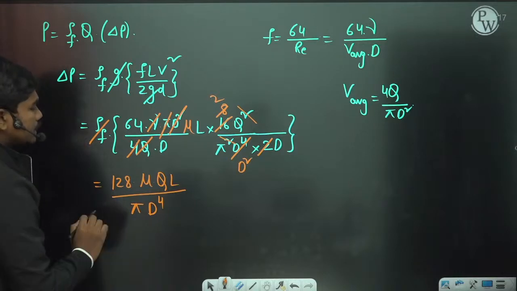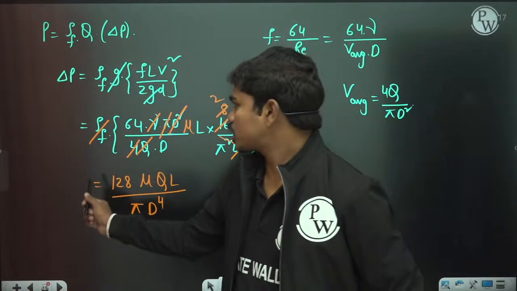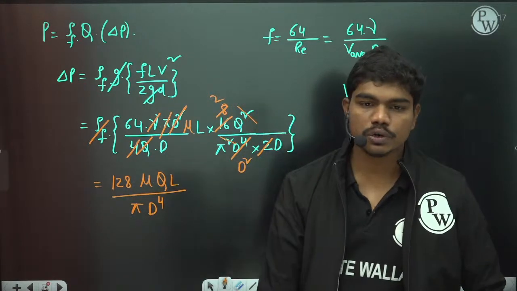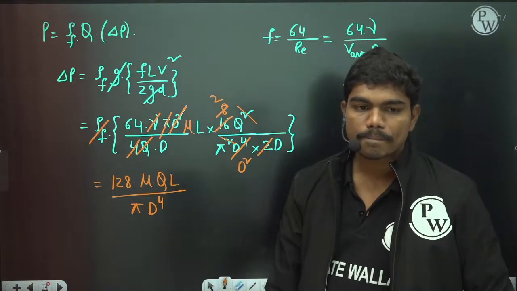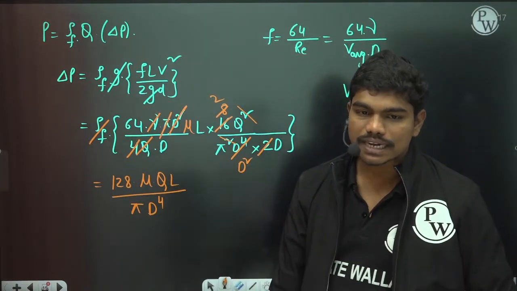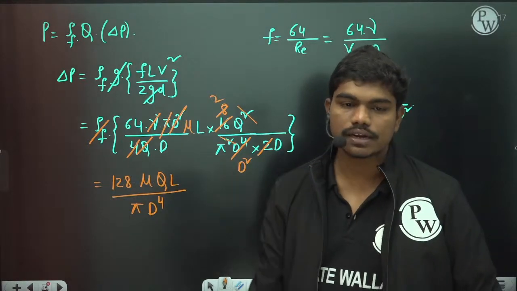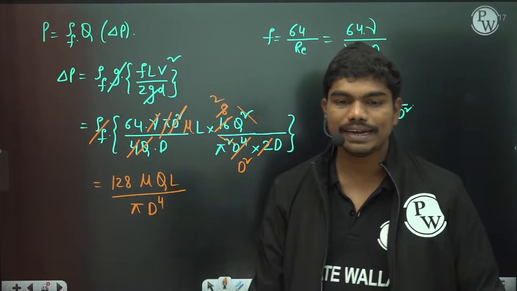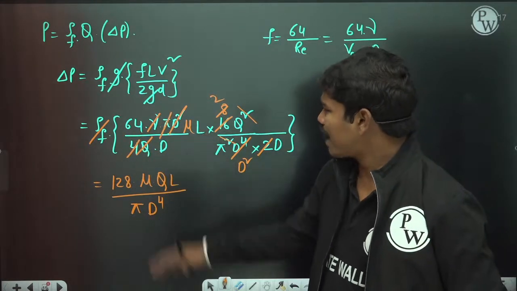So please tell me, is this the expression for this pressure drop? Can we calculate the pressure drop using this expression, 128 mu Q L by pi D power 4? Yes or no? Please type in the chat box. I think this can be calculated because we have substituted everything in terms of V average.